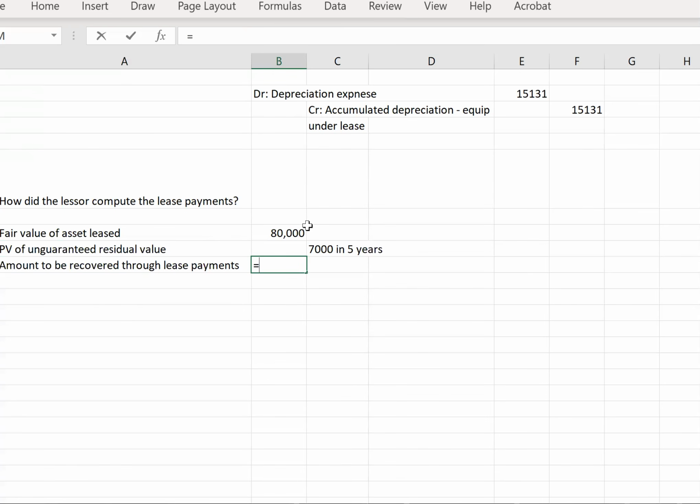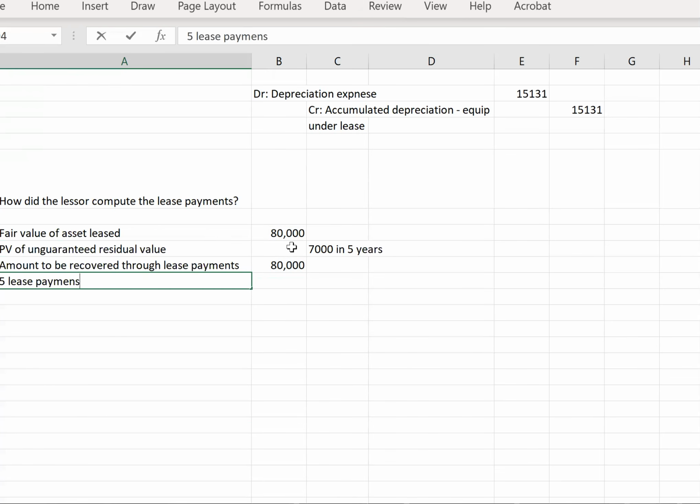And so it's going to be this minus that present value, which we haven't calculated yet. And then we're going to say five lease payments, which is basically taking that amount and calculating it as the present value of an annuity due for 5 periods at 10%.